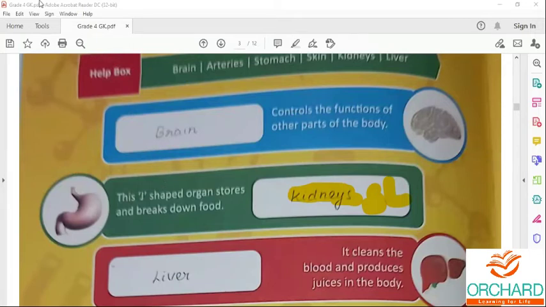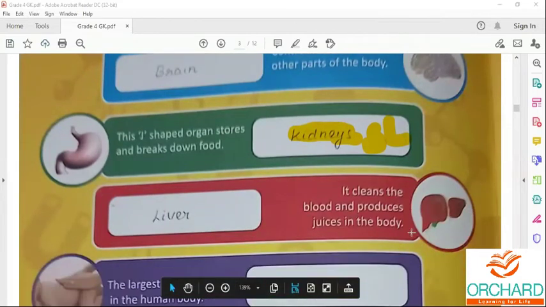The digestion first starts in the mouth. Then the food goes through the food pipe and reaches the stomach. In the stomach, with the help of the digestive juice, the food is broken down into smaller pieces and it goes to the small intestine. In the small intestine, the digestion is completed.